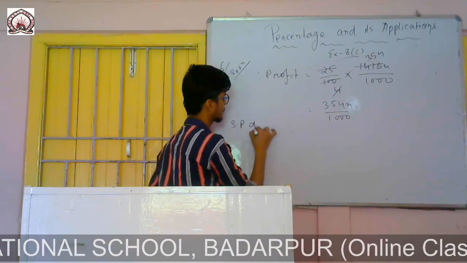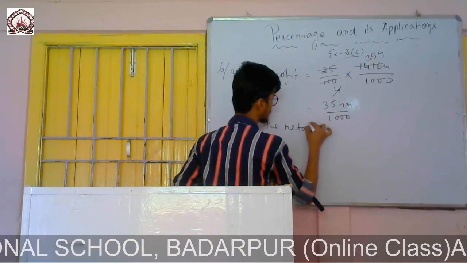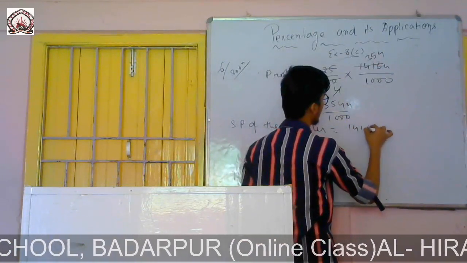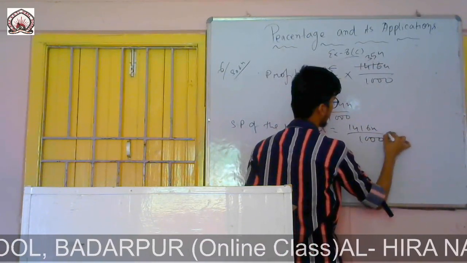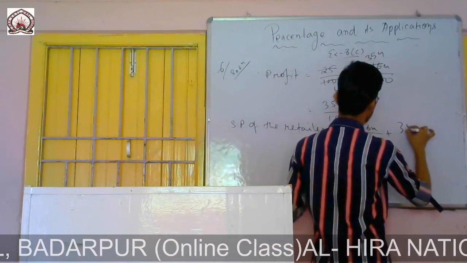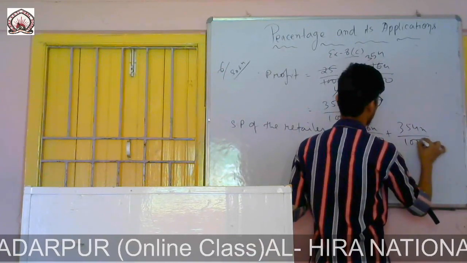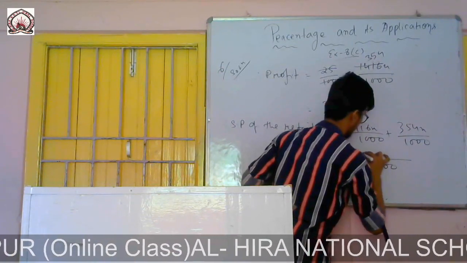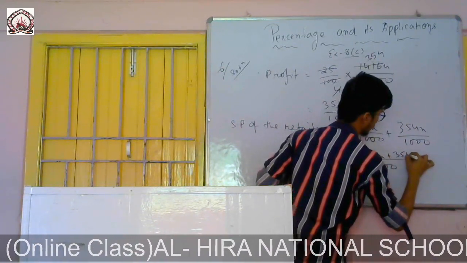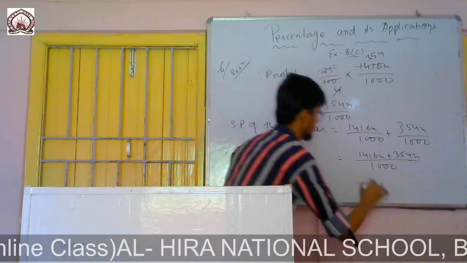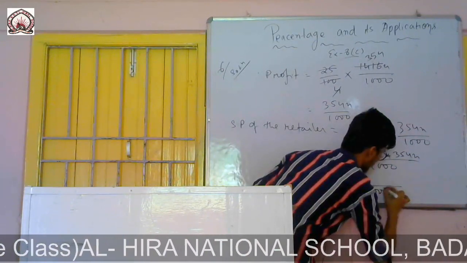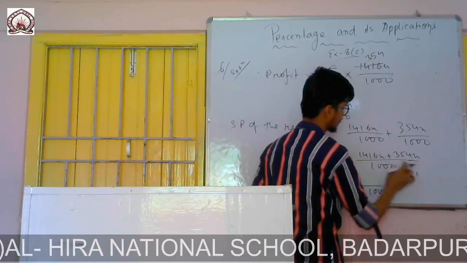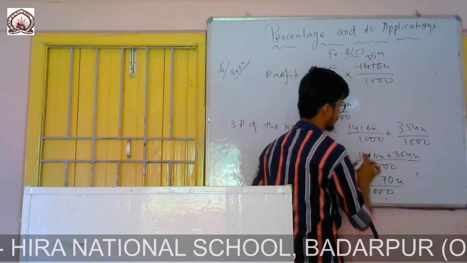Therefore, the selling price of the retailer will be his total amount, 1416x by 1000, plus the profit amount, 354x by 1000. Both are 1000, so the LCM is also 1000. 1416x plus 354x: 6 plus 4 is 10, 0, 1 in my hand, 5 plus 1 is 6, 7, then 3 and 4 is 4, 5, 6, 7.